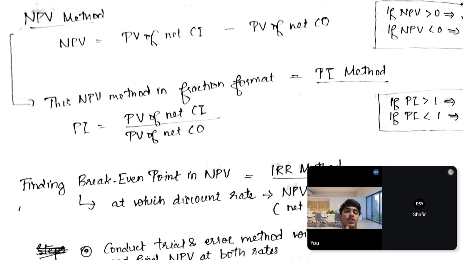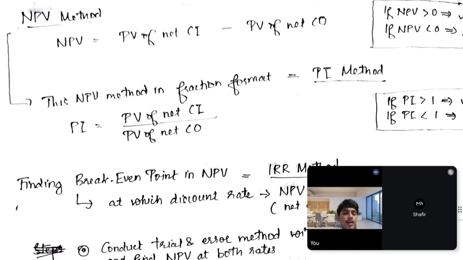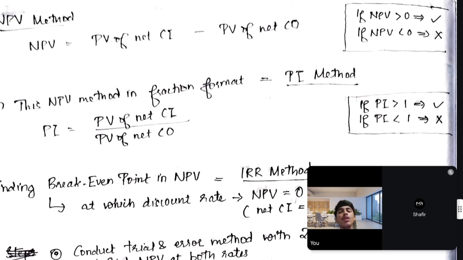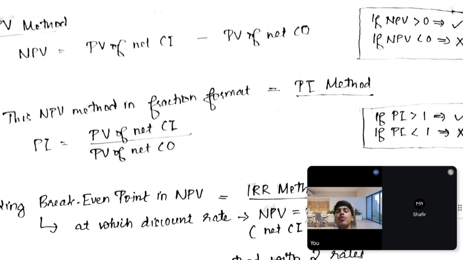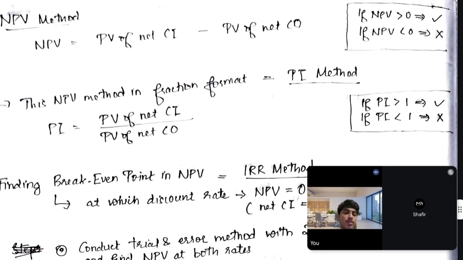That's all. The simple logic is that you find the PV-factored inflows minus outflows, and the net effect. Usually in accounting we say, if the income is more than expenses we get profit, and if the expenses are more than income we get loss. Similarly, if inflows are greater than outflows, surely this will be a positive figure.